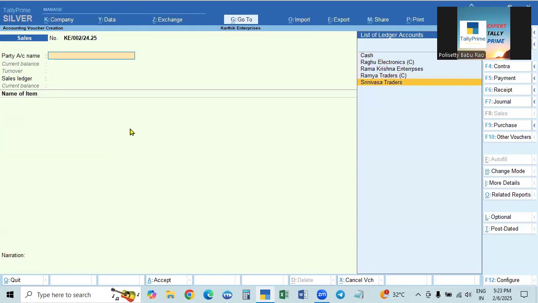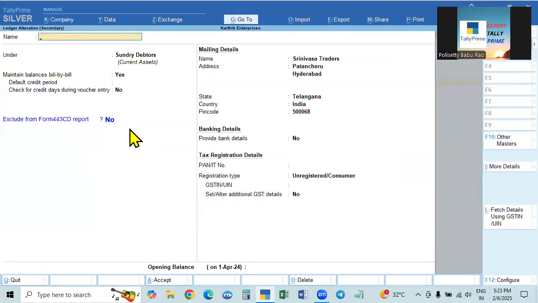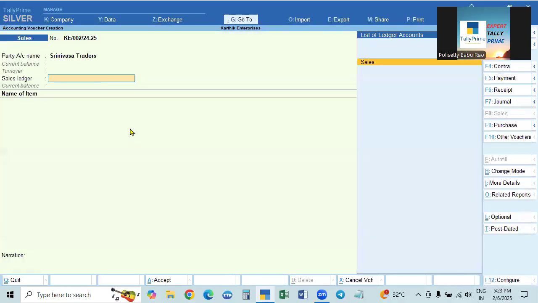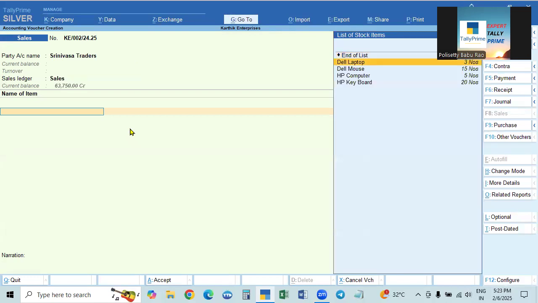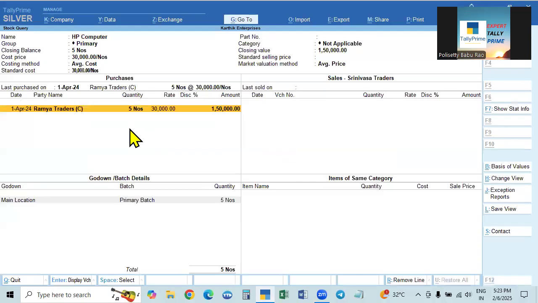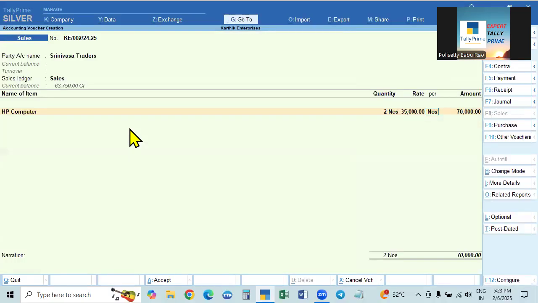And now we will sell to some other trader. Here, he is from Telangana, unregistered. Okay, Telangana only. If it is another state, it means IGST. For sales, we will take HP computer, 2 numbers. What is the purchase price? 30,000. We are selling for 35,000.